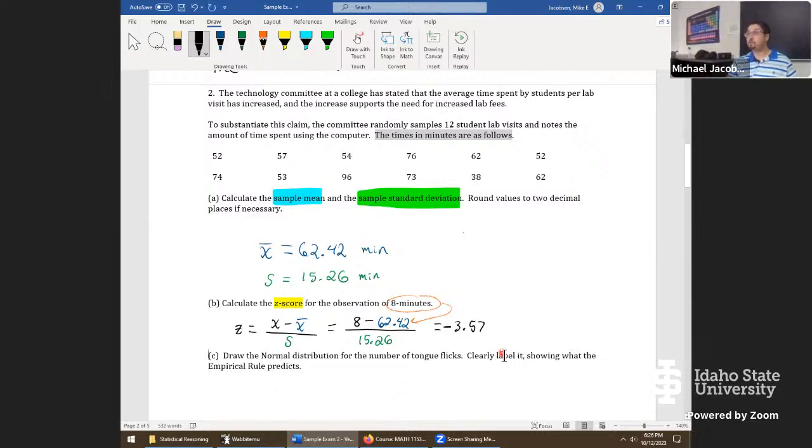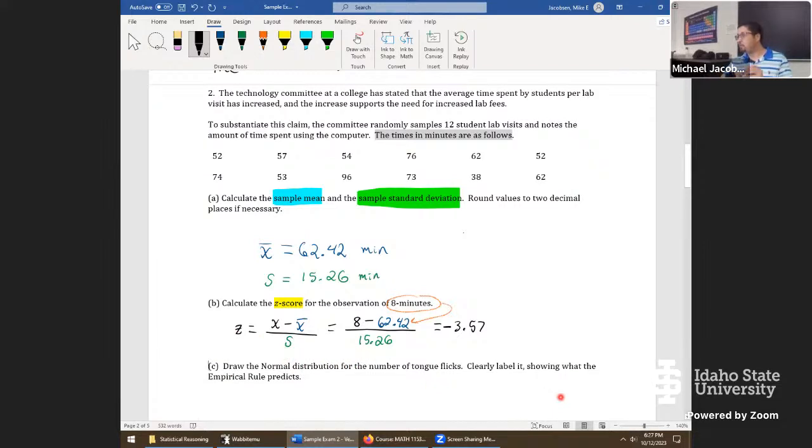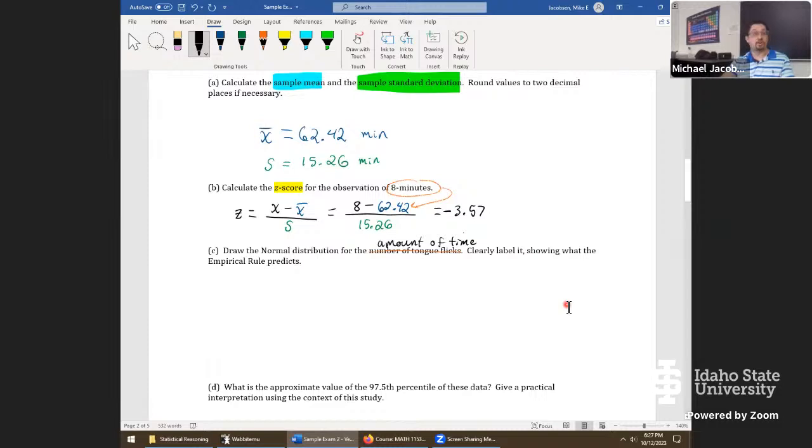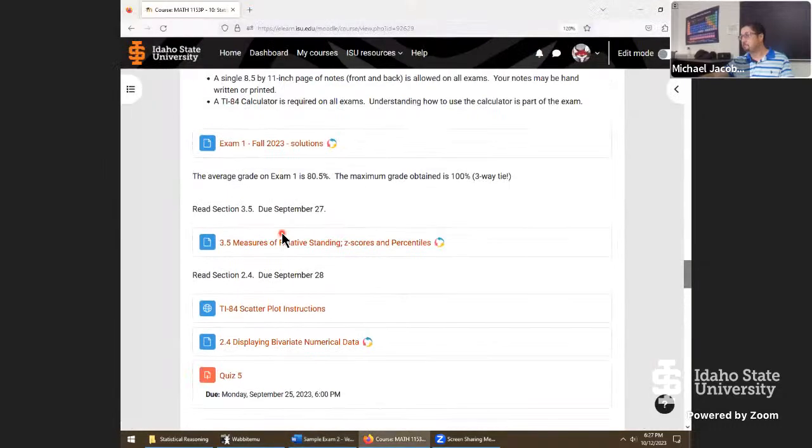Well, any questions, folks, on the Z-score portion? Okay, next, we want to draw the normal distribution. And I did make a typo here. I think I copied and pasted this off of a quiz problem. The typo was this. There's no tongue flicks, if you remember that quiz. It should be draw the normal distribution for the amount of time, where the context was the amount of time students were spending in a computer lab. So this one is really not too bad. This is one I would definitely want to have notes for. So the diagram that I would put on notes for this is in section 3.5.